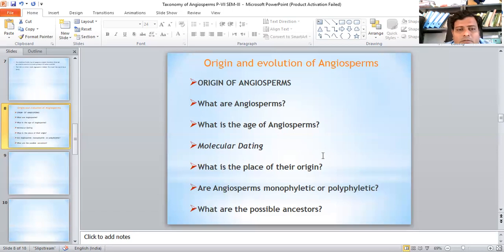Some of the workers also tried molecular dating. There have been a number of attempts to estimate the time of divergence of angiosperms by applying a molecular clock to the nucleotide sequence data. The results mostly point to a much earlier origin of angiosperms.